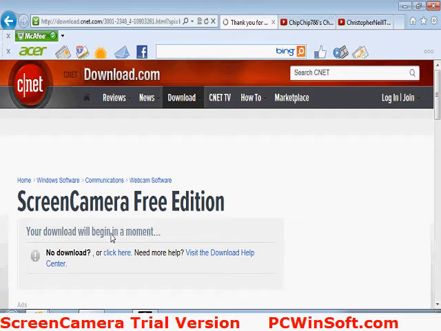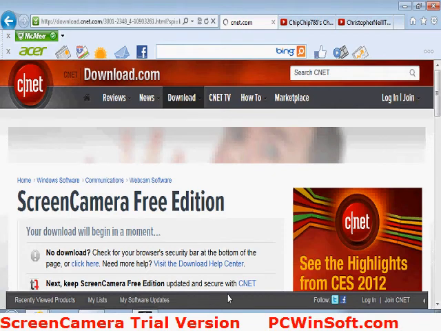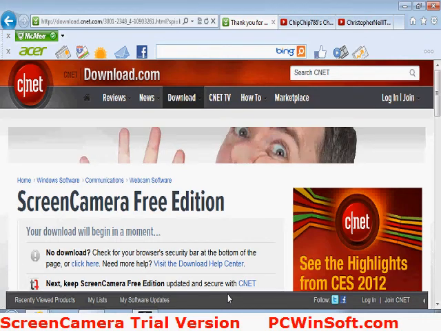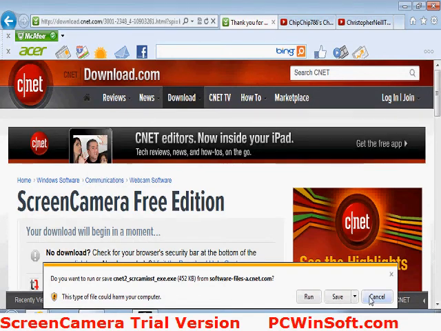We'll get started when it decides to load and bring up the download screen. Right down here will be a yellow bar that'll say run, save, or cancel. You want to click run. This is what you want to click, where my mouse is now, run. But since I already have it, I'm not going to click run. You click run. I'm just going to click cancel.